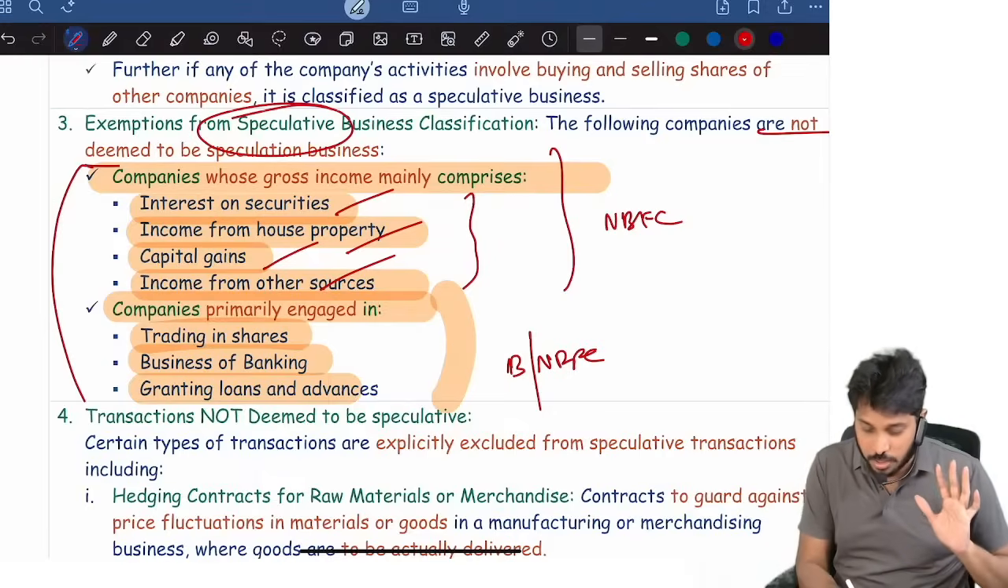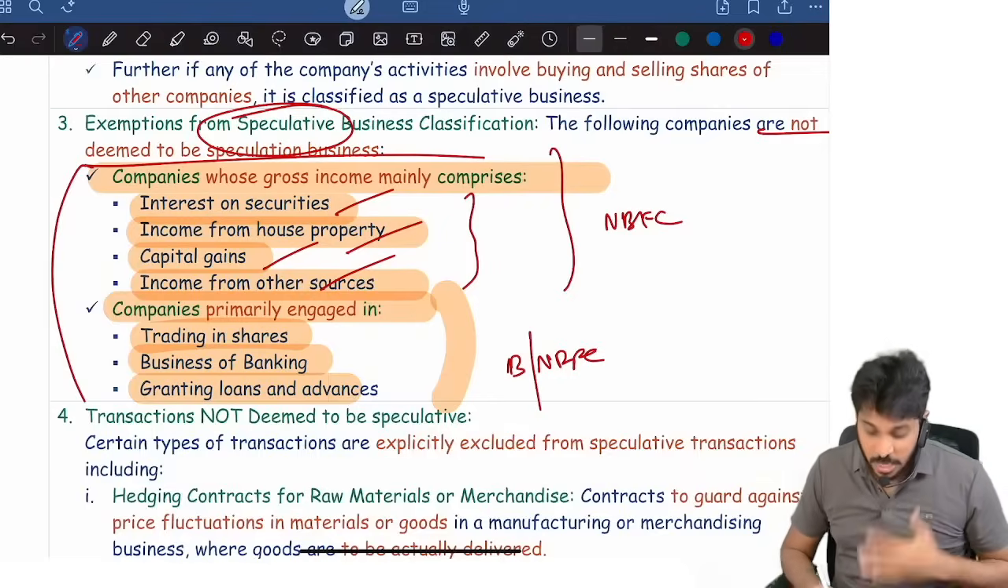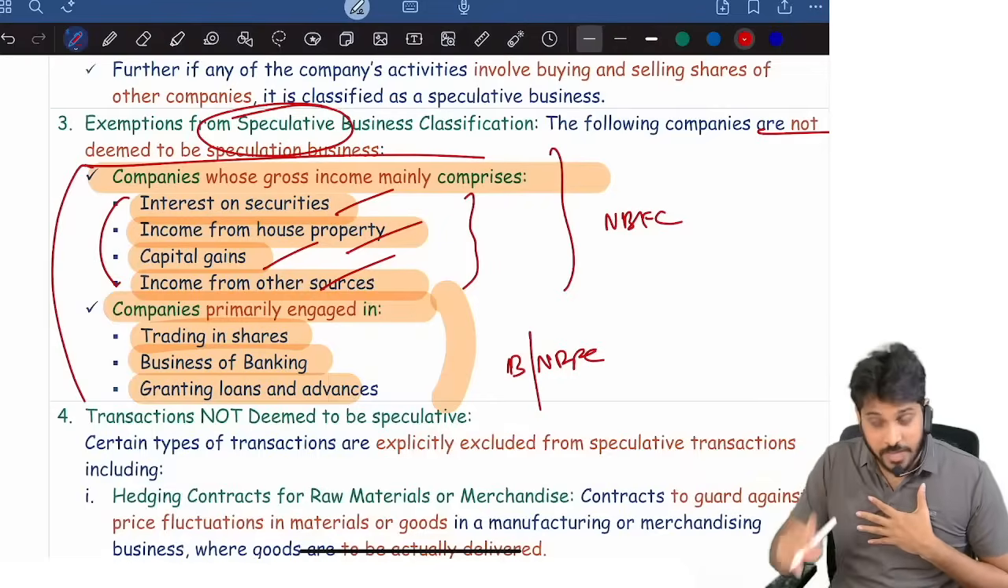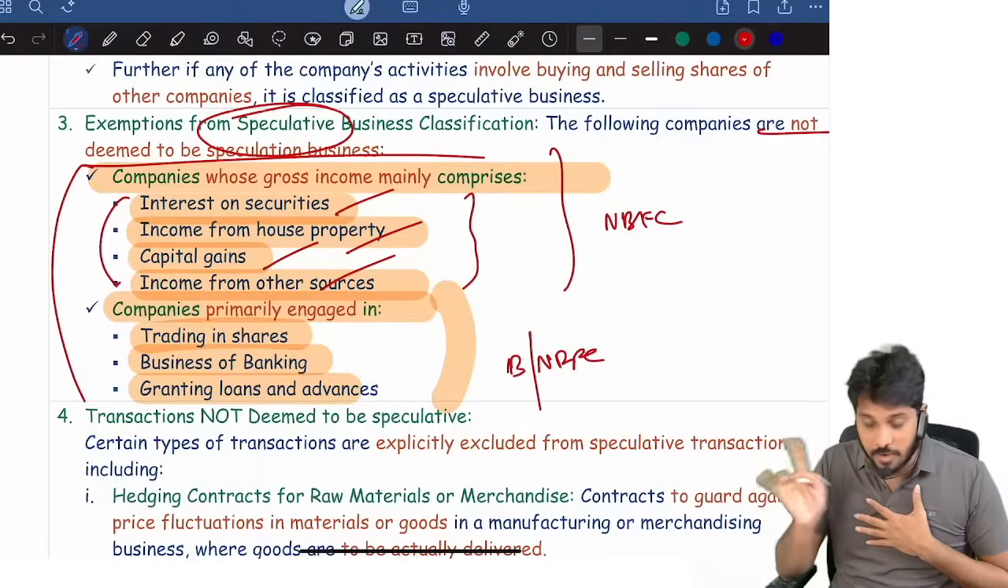The following companies are not deemed to be speculative businesses. For a company whose main income is this, if they are buying and selling securities, they will not be treated as speculation.